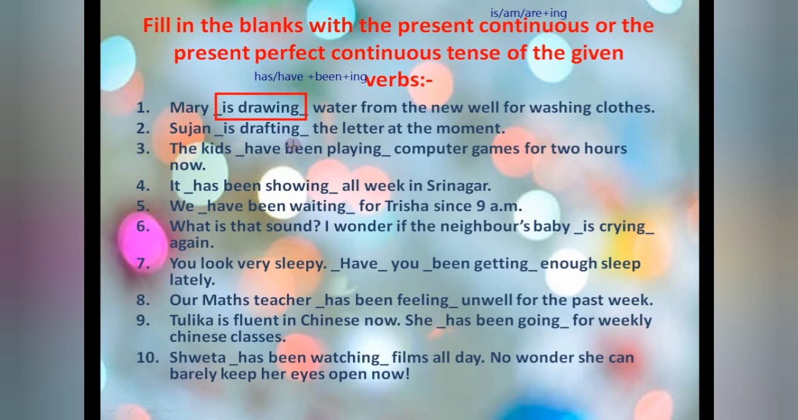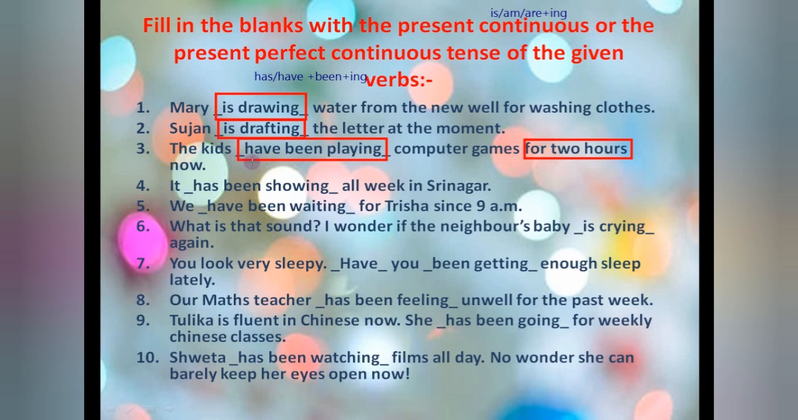Sujan dash the letter at the moment. At the moment, what is Sujan doing? Sujan is drafting the letter. So again, in this sentence also, no relation is given from the past. Okay. The kids dash computer games for 2 hours. Now see, as I told you, this will help you to identify the sentence. This for is telling that for 2 hours, from the past, they started an activity before 2 hours. Now till now it is going on. That's why we have used here present perfect continuous tense.